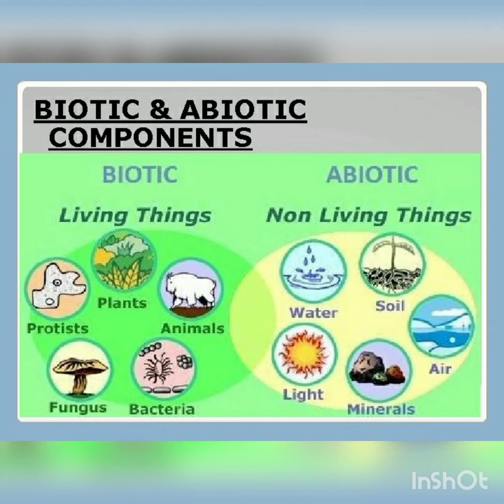The biotic component consists of all the living things present in that particular area, and the abiotic components constitute all the non-living things present in that particular area, such as water, soil, air, minerals, light, that affect the biotic components.